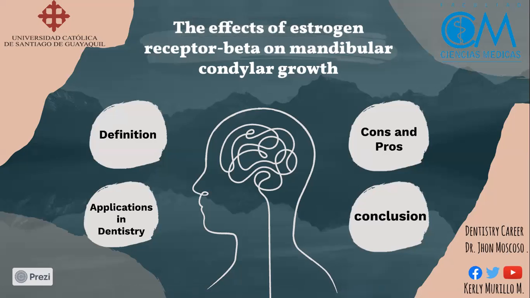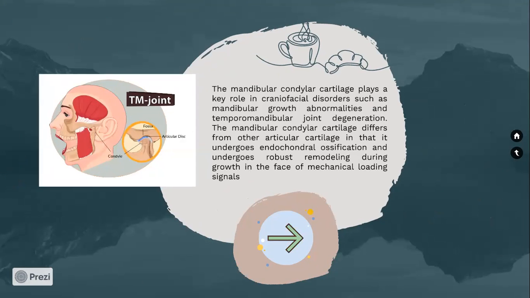Today I'm going to talk about the effect of estrogen receptor-beta on mandibular condylar growth. Definition: the mandibular condylar cartilage plays a key role in craniofacial disorders such as mandibular growth abnormality and temporomandibular joint degeneration. The mandibular condylar cartilage differs from other articular cartilage in that it undergoes endochondral ossification and profuse remodeling during growth in the face of mechanical loading signals.